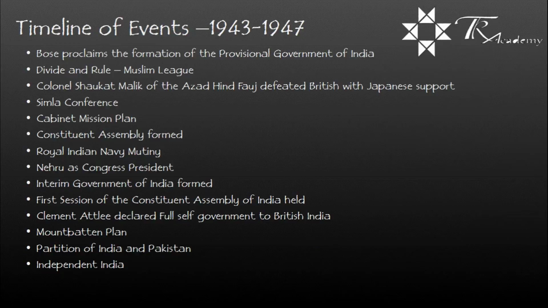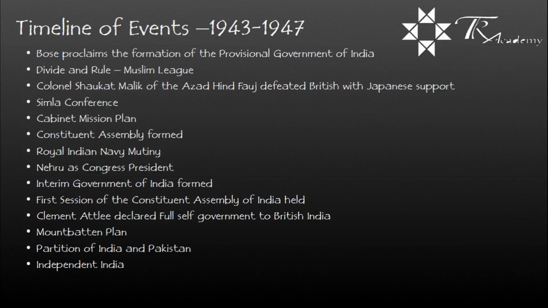Simla Conference took place. Cabinet Mission Plan was formed. Constituent Assembly was formed. Royal Indian Navy mutiny took place. Nehru became the Congress President. Interim Government of India was formed. First session of the Constituent Assembly of India held.